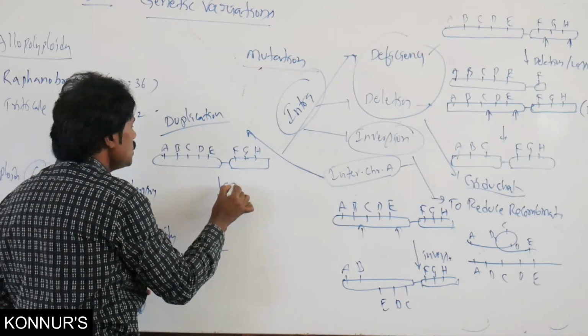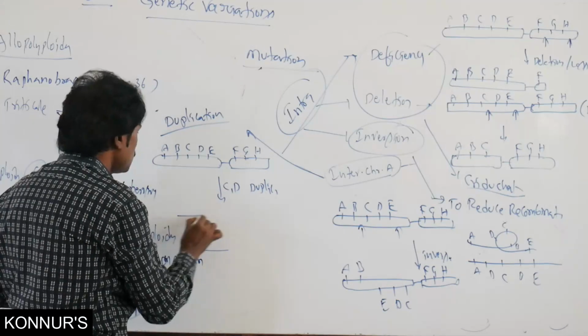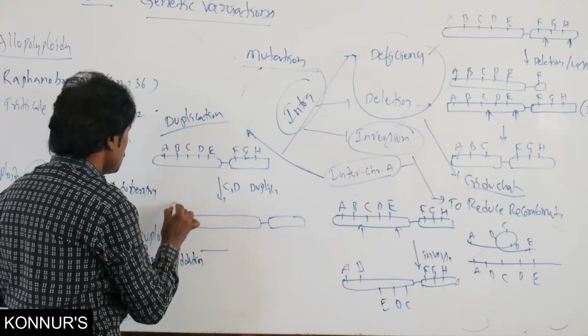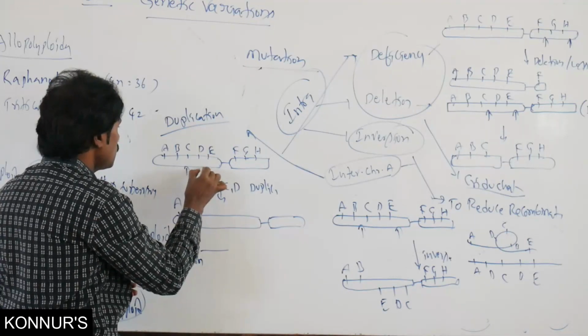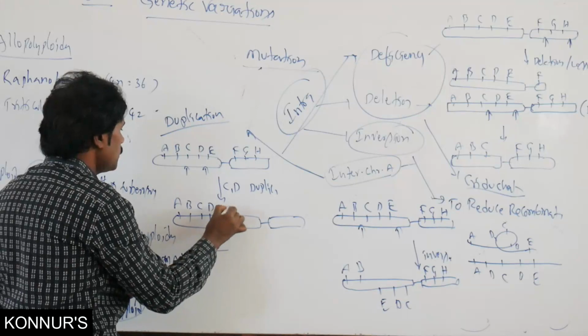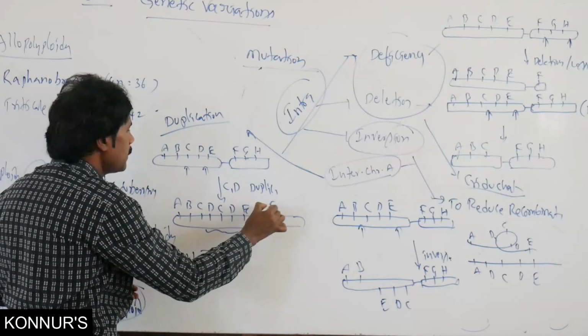Here C and D are duplicated, so you observe B, C, D, C, D, E. In this area it is duplicated.